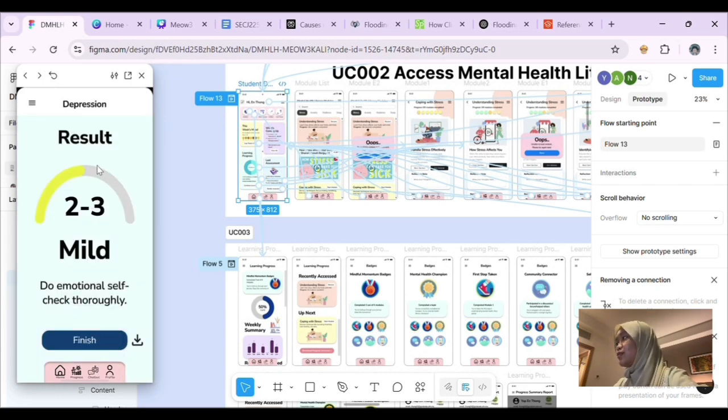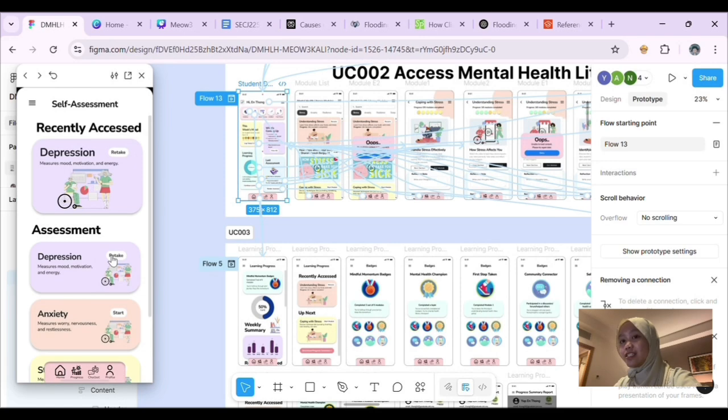We finally submit, and then this is the result, which is 2 to 3, and it says that my mental health state or my depression is mild, and it suggests to me that I need to do some emotional self-check thoroughly. Okay, so finish. Okay, if I want to retake this module, also can.